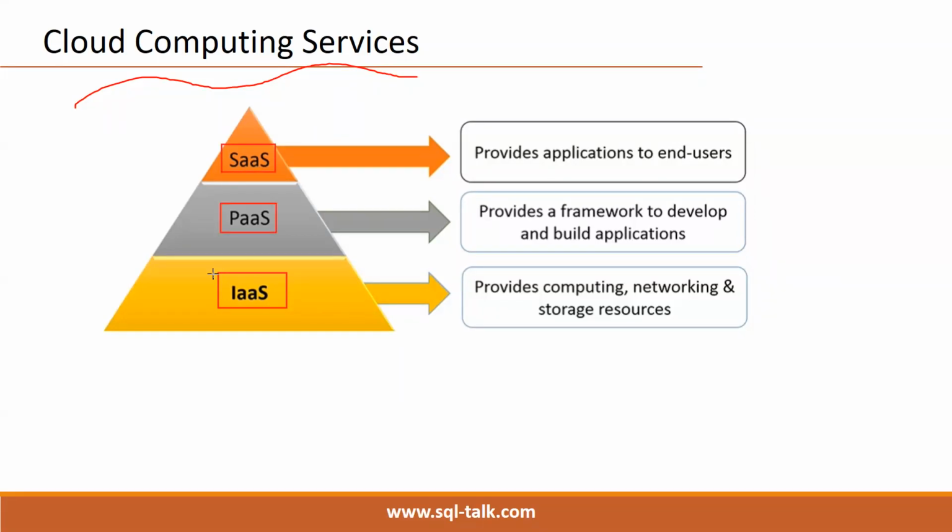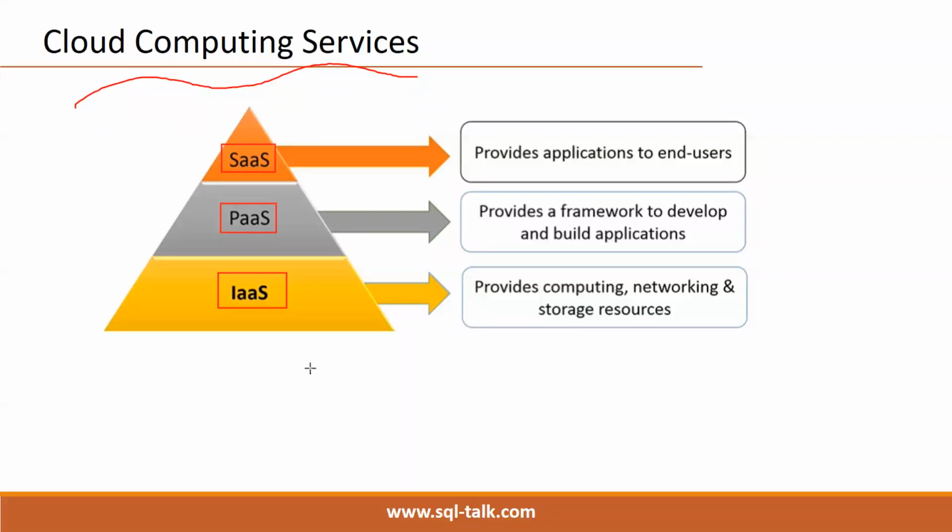Just check here. In case of infrastructure as a service, Microsoft will provide us what infrastructure we need. Means what? Hardware, servers, networking components, firewalls, VPNs. Okay, all these public IPs, private IPs, total whatever the infrastructure components we need, Microsoft will provide those components.